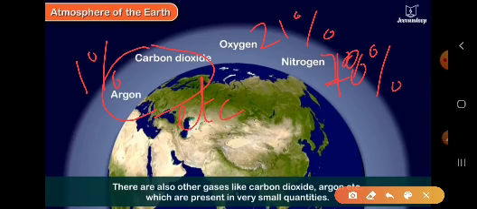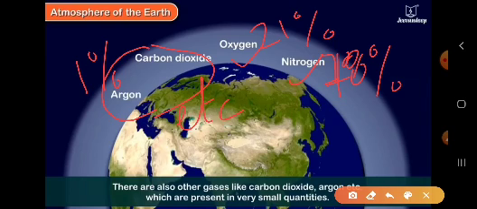So atmosphere is the mixture of many gases, and these gases we call air, and this air is made up of mainly two gases, that is oxygen and nitrogen. That means nitrogen is 78% and oxygen is 21%, and a very small quantity of carbon dioxide, argon, helium, krypton, etc. So this is the composition of atmosphere.